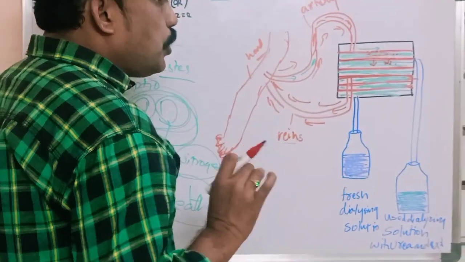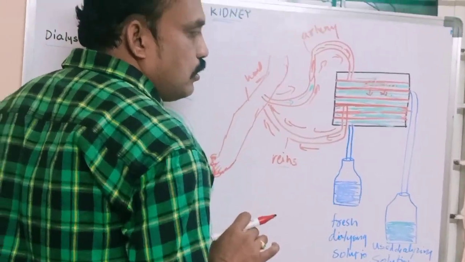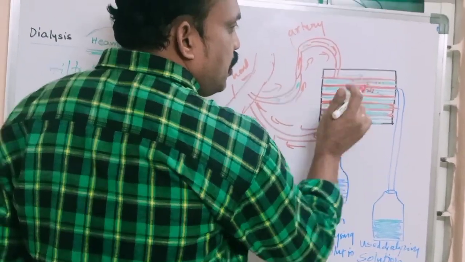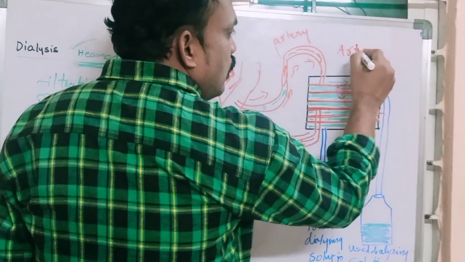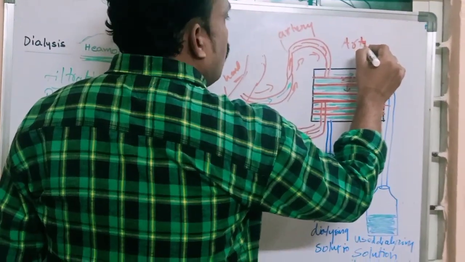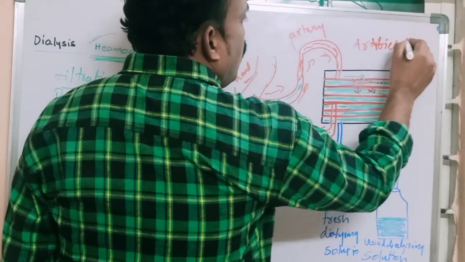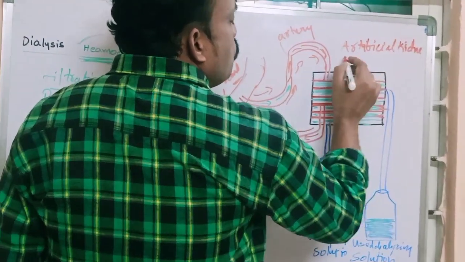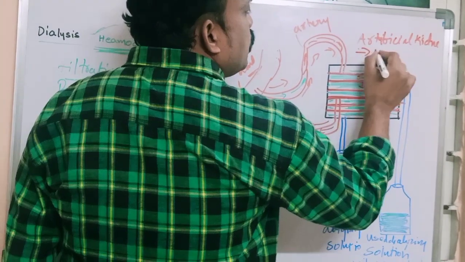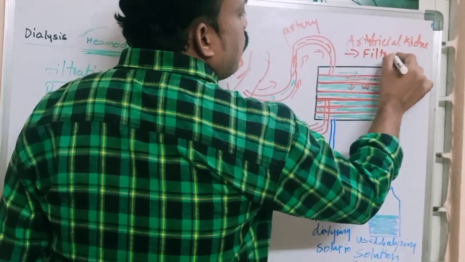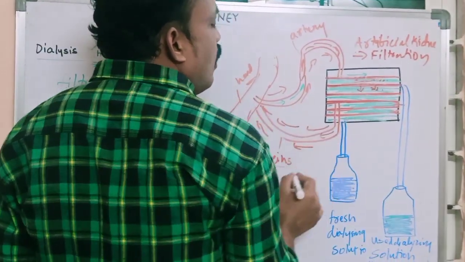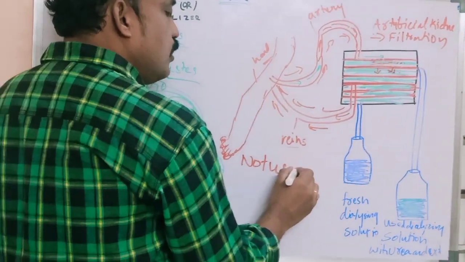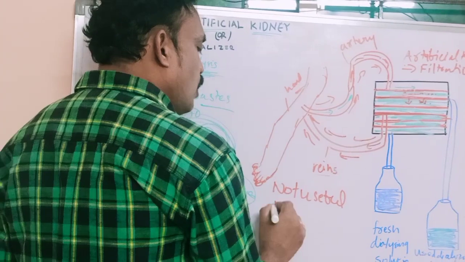One important question about the dialyzer machine. This artificial kidney is only useful for filtration of blood. It is not useful for reabsorption of nutrients.